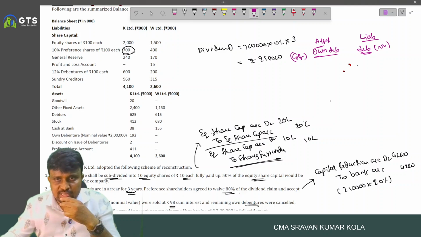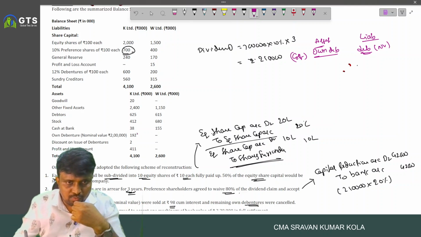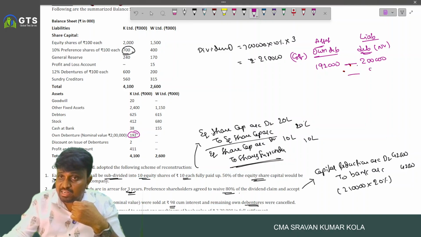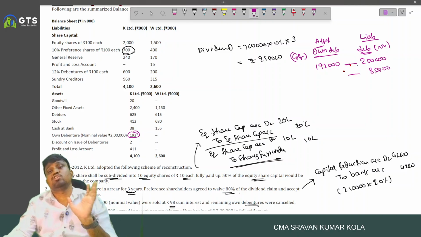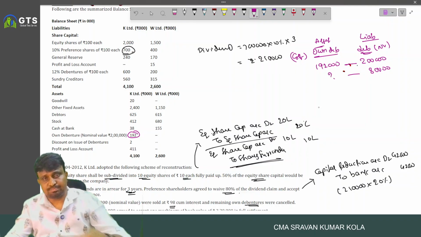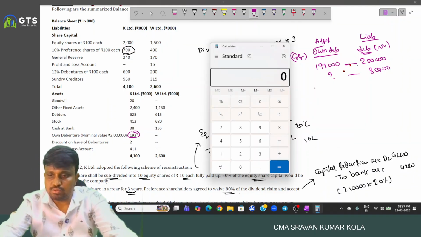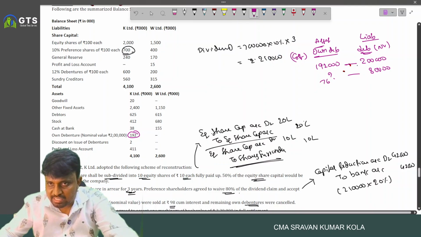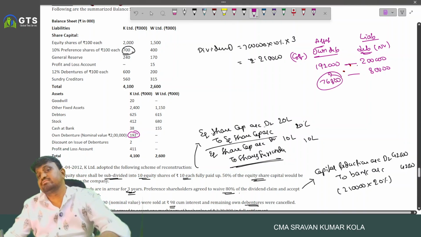So what is the own debentures? 1,92,000 and its nominal value is 2 lakh. And here 80,000 nominal value was given. What is the part? So 80,000 into 1,92,000 by 2 lakhs, 76,800.